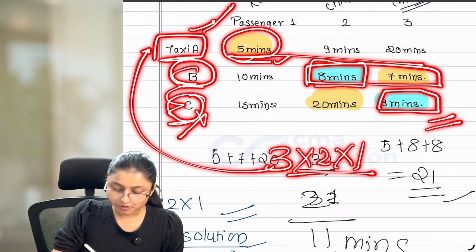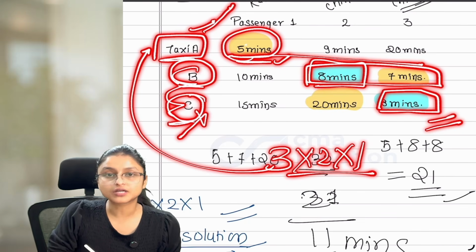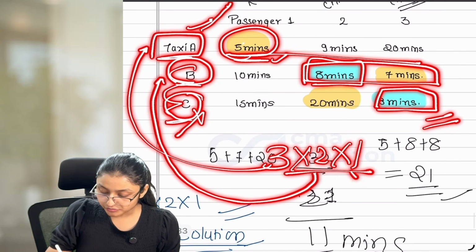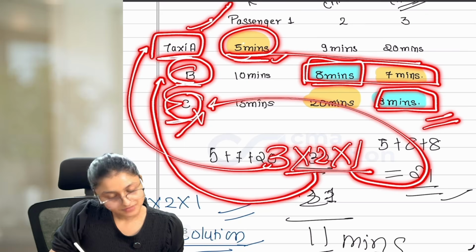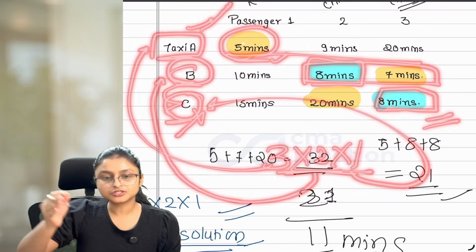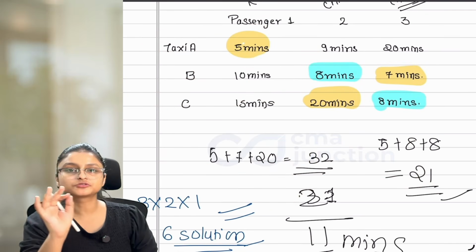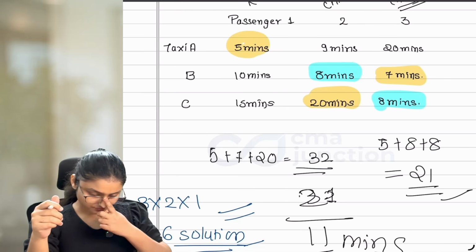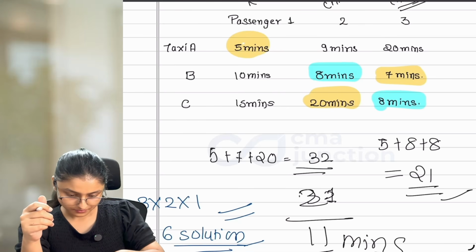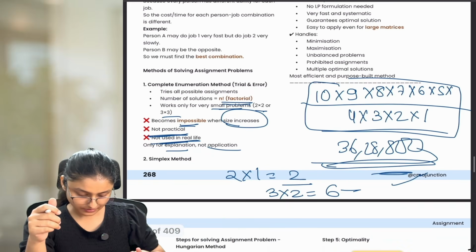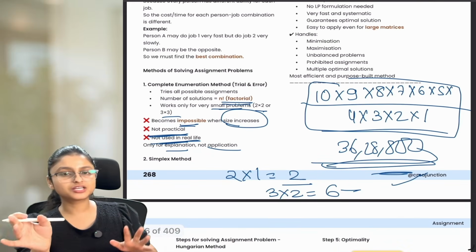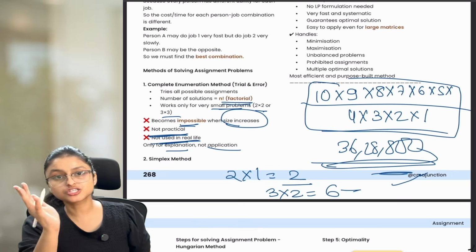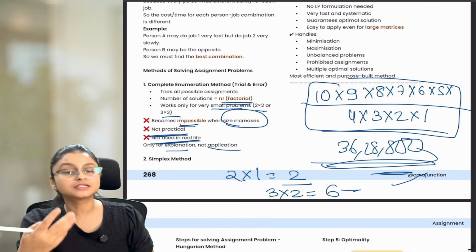And that is why 3 into 2 into 1 comes from. 3 is the number of options available with the first one to which you are assigning the work. 2 is the number of options available with the second one. And 1 is the number of options available with the last one. And that is how 3 into 2 into 1 gives you 6 solutions which can be there in these scenarios. Okay? Now, this was the complete enumeration or trial and error method. We already understood that this is only for explanation. We are not going to apply this in our questions.